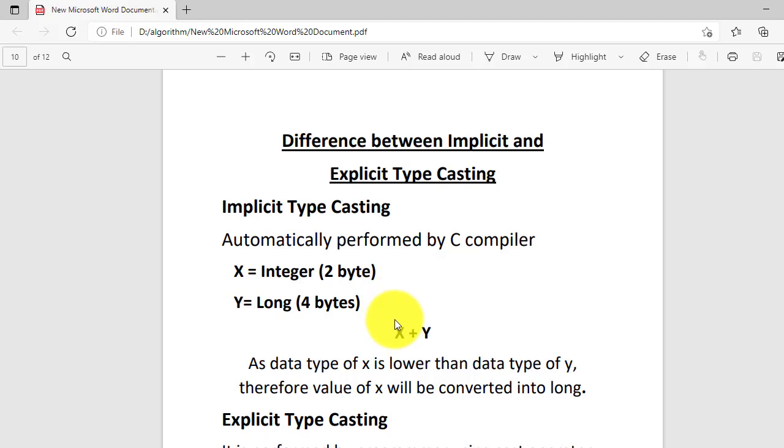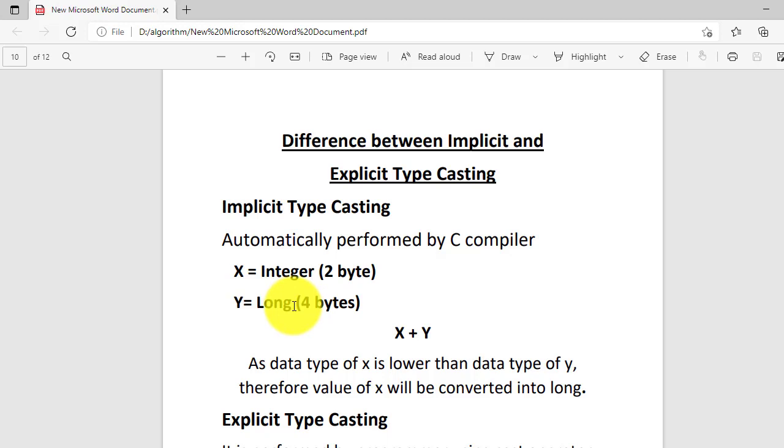So if you write x plus y, or 2 plus 40,000, 2 plus 80,000, here x's type is integer, which takes 2 bytes of data in memory, and long takes 4 bytes of data in memory.